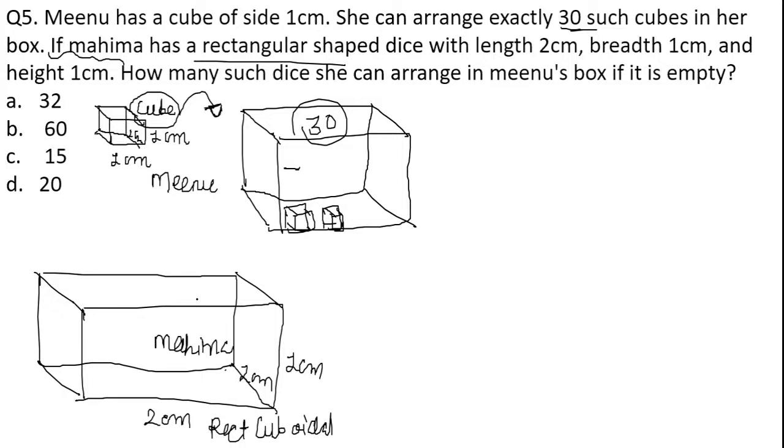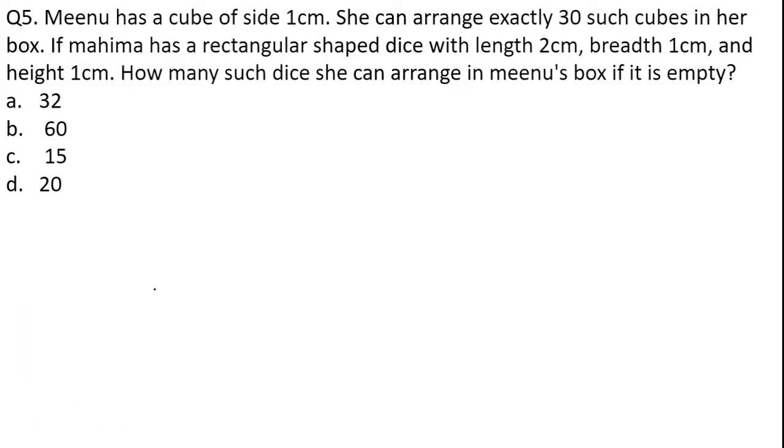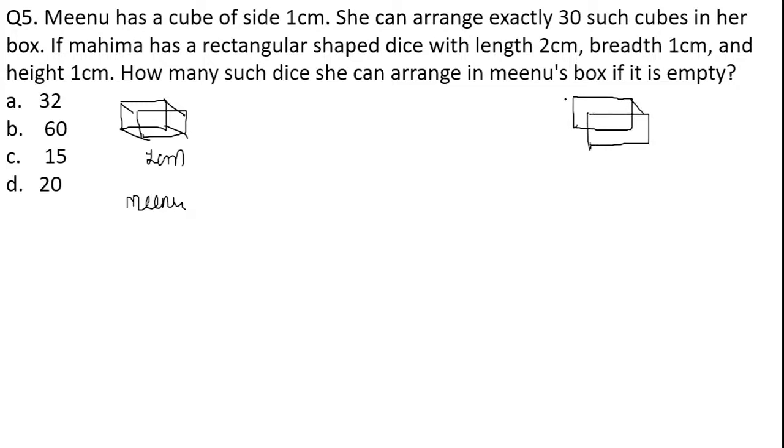Now she wants to arrange these cuboids in this shape. Okay, I'll explain by making things quite clear over here, there was a little confusion. For example, this is a cube of 1 centimeter, side 1 centimeter. So this is Minu's cube. And we have a cuboid with a rectangular shape now, and its dimensions are a length of 2 centimeter, breadth of 1 centimeter, and height of 1 centimeter again.